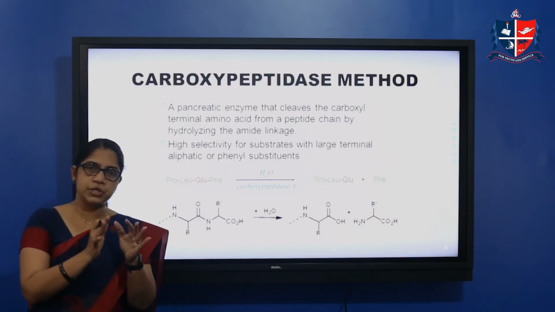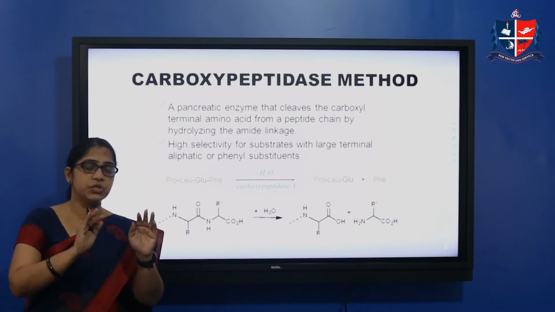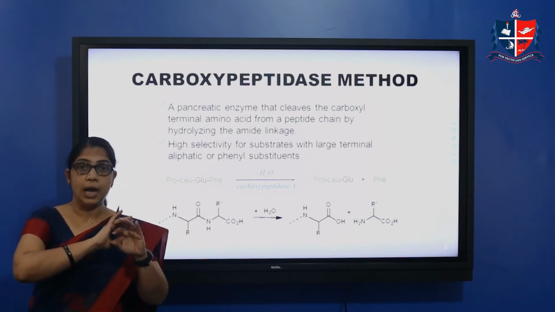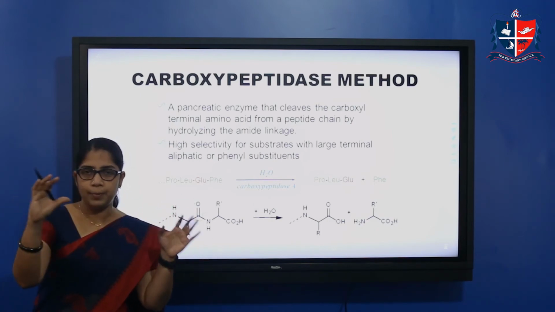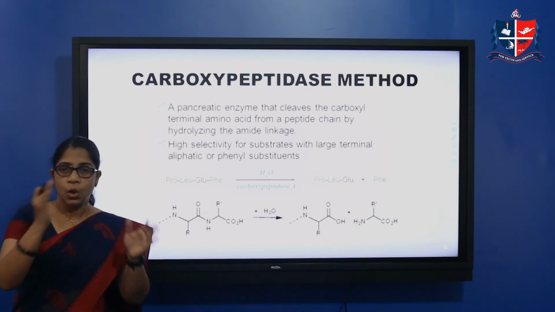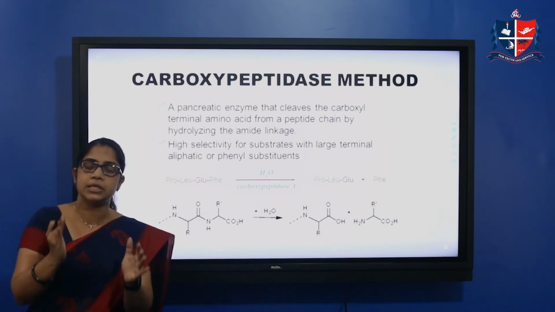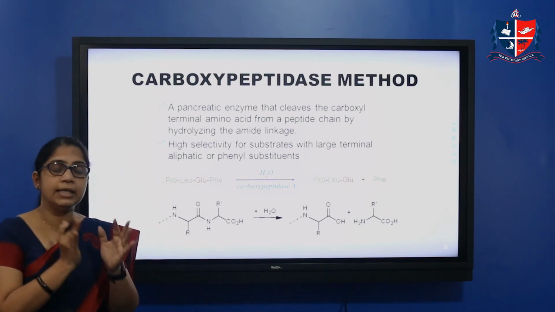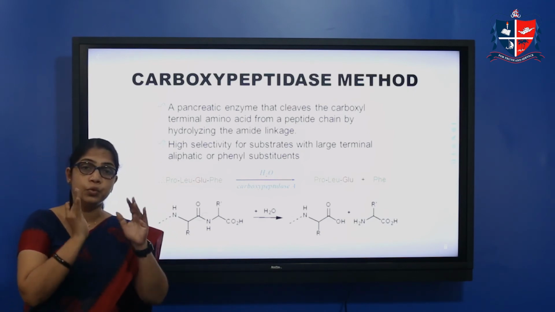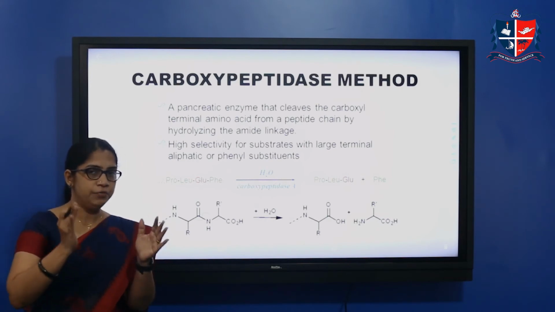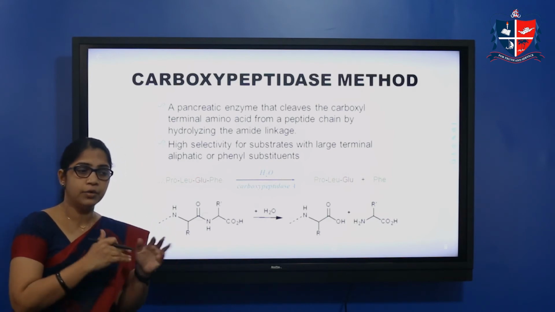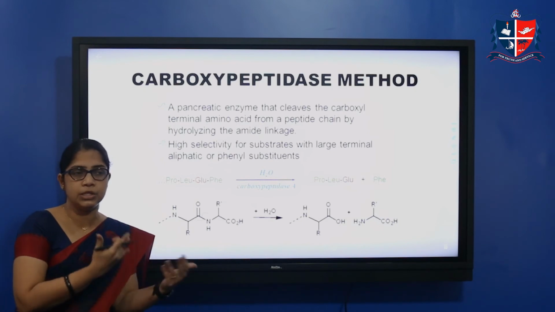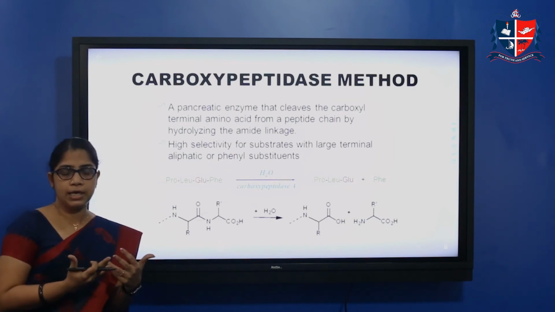So what is primary structure? It talks about the amino acid sequence, how the amino acids are sequentially arranged, or which are the different amino acids present in the protein. For predicting the primary structure, we need to find which are the different amino acids, and certain methods to find out how they are arranged.